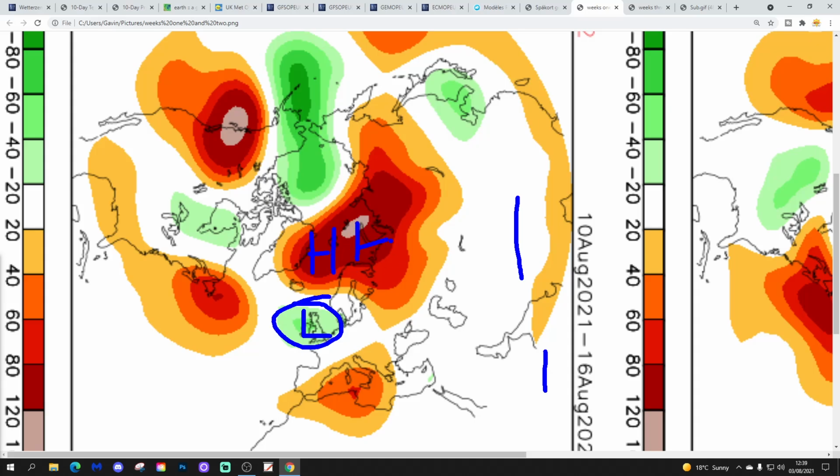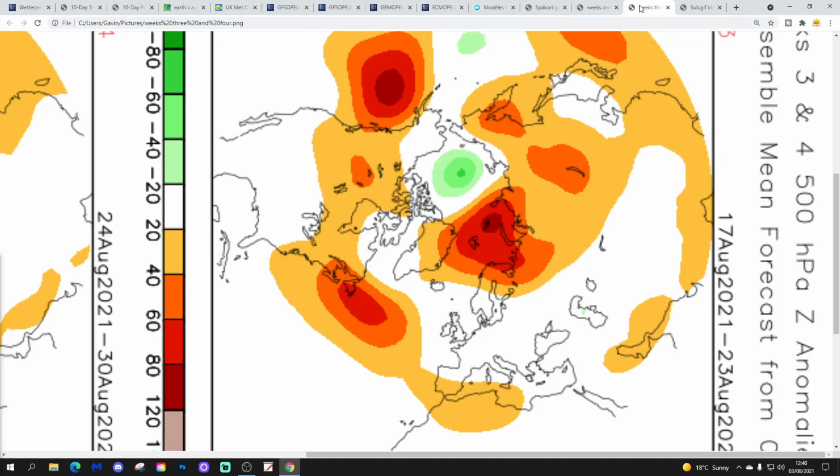High pressure is blocking to our north as well, so I've got some northern blocking involved in that too. So next couple of weeks unsettled with the CFSv2. Week 3 is the 17th to the 23rd of August. No real sign of settled weather here either.